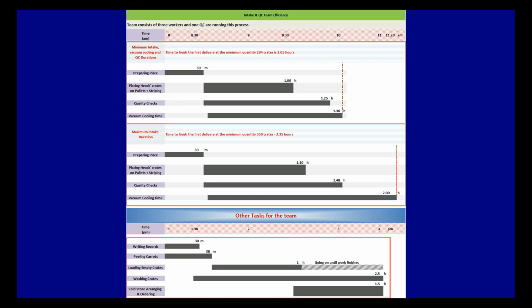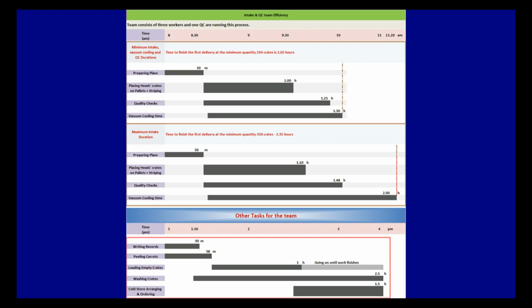The deliveries range between two kinds of volumes. Minimum delivery, which is 294 crates, takes 2 hours and 5 minutes from the QC. And the maximum delivery is 350 crates and it takes 2 hours and 35 minutes. Please check the timeline table. Their tasks are preparing, placing head crates on pallets and stripping, quality checks, and vacuum cooling time. And the table shows it takes 2 hours 5 minutes to 2 hours 35 minutes according to the delivery amount.